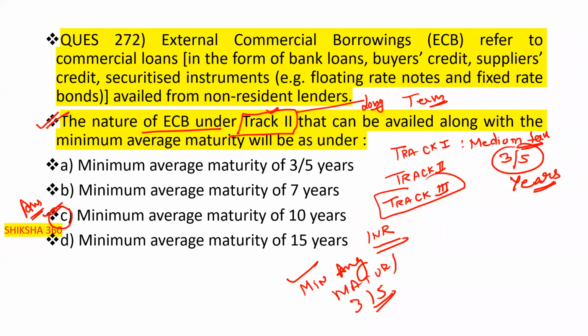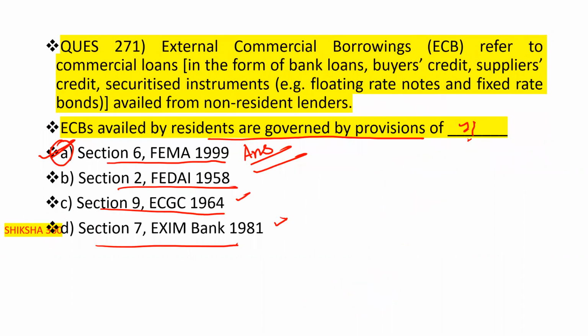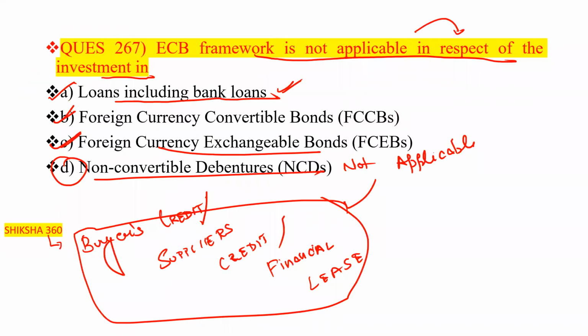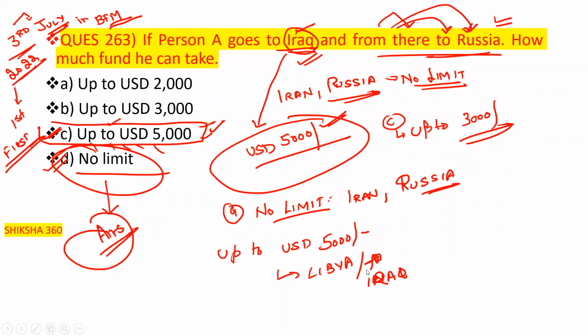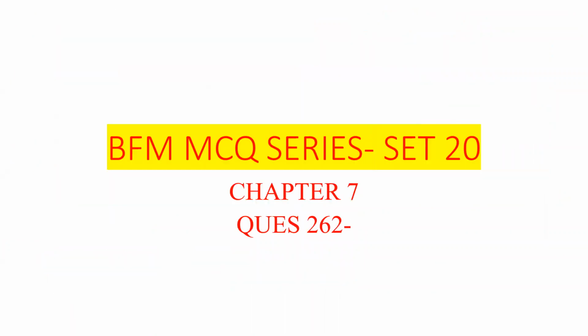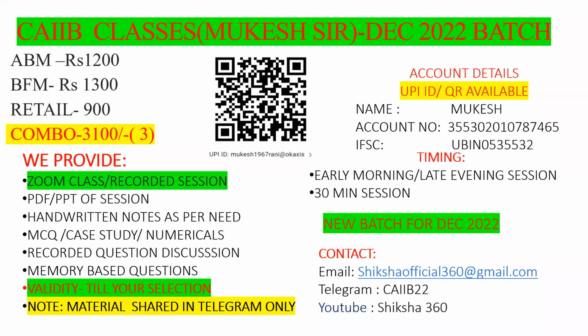Hope it is clear to all of you what we have discussed today up to this point. Please tell fast, is it clear what we have covered till now? This discussion, this 272nd question, leads to the completion of chapter 7. We have covered the important questions of the total module A in this MCQ series. I hope all of you are able to remember and understand all the questions we have covered.